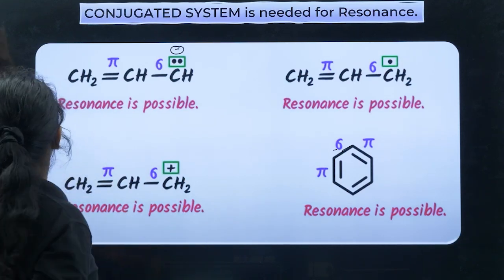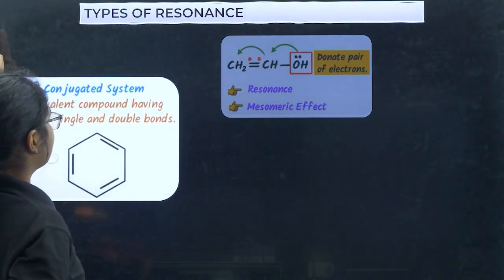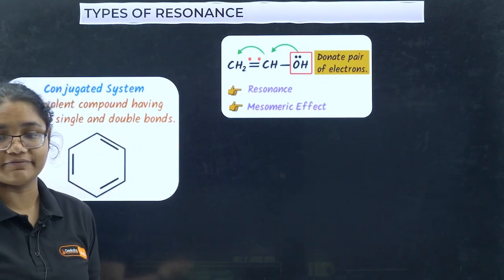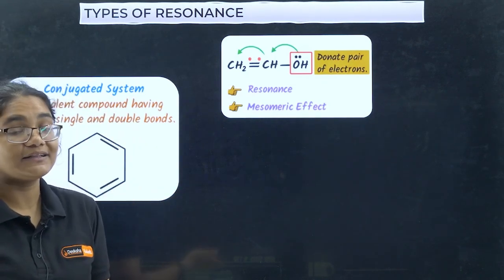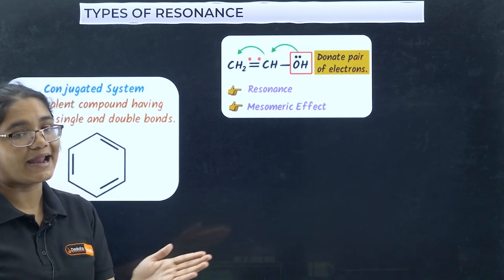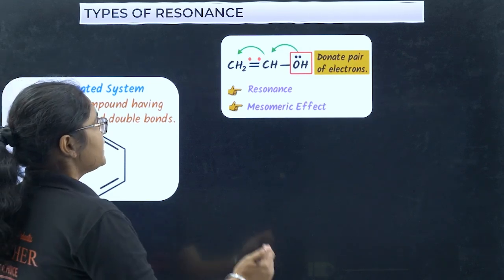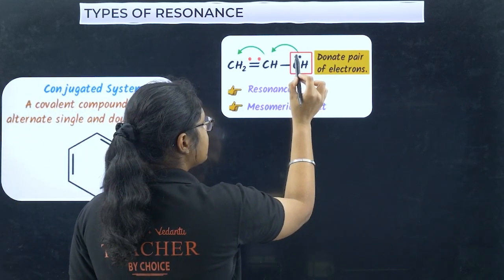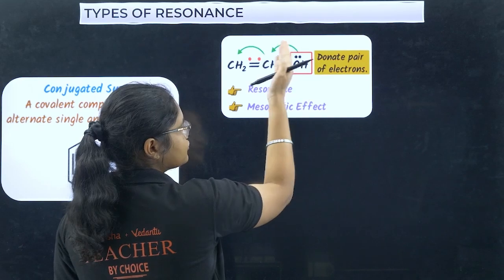Now we will see some types of resonance, like we had seen types of inductive effect: plus I, minus I. Similarly, we have plus M, plus mesomeric, and minus mesomeric. Now see, if this one is there, here this OH will donate electrons to the ring.